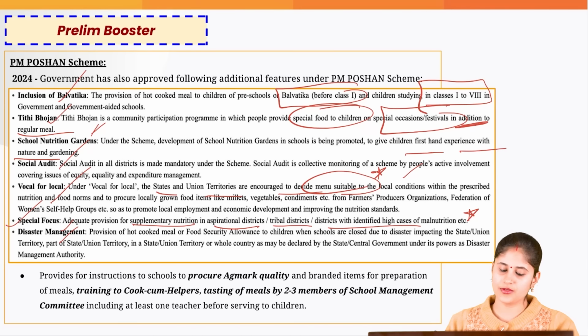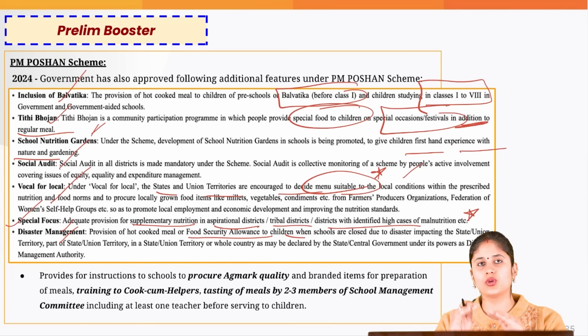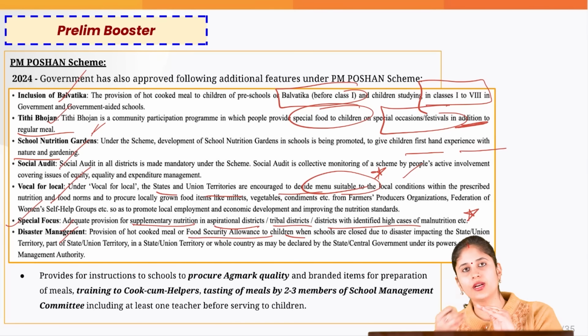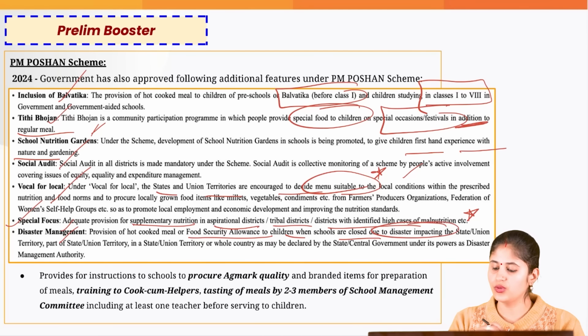Then disaster management: provision of hot cooked meal or food security allowance to the children when the schools are closed, so that we don't deteriorate our performance when it comes to nutritional security when the schools are closed due to disasters.